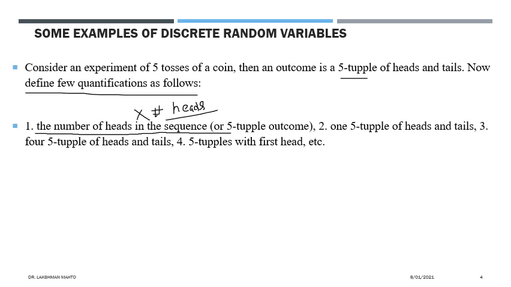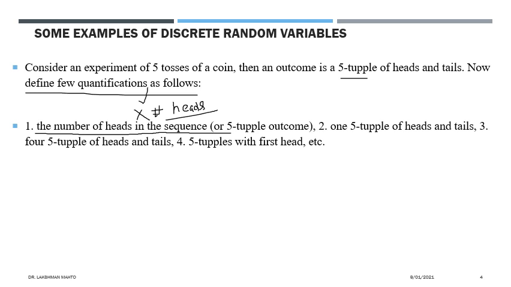Just try to answer, whether you will be right or wrong. Don't worry about that. Later, I will definitely clarify what it would be. Any answer? So what is x? Is x a random variable or not?